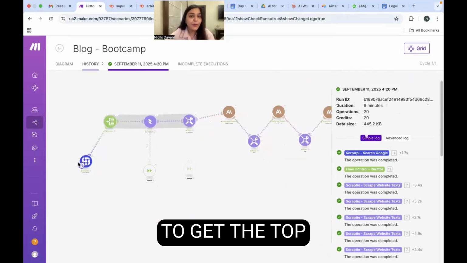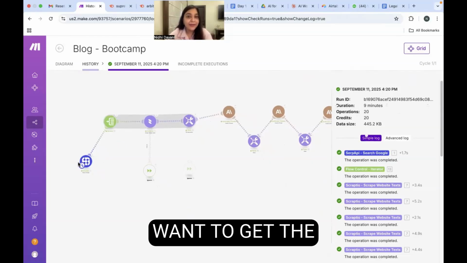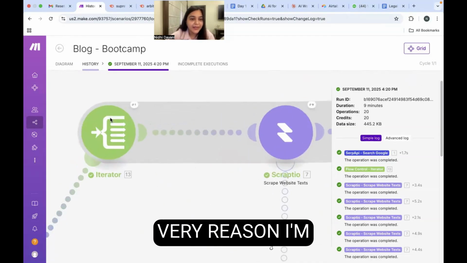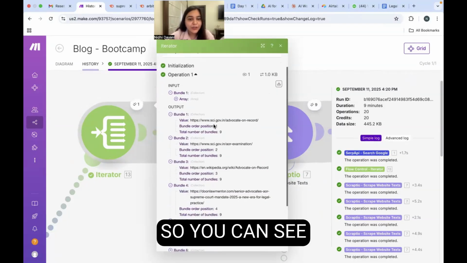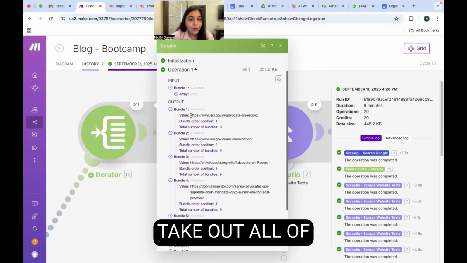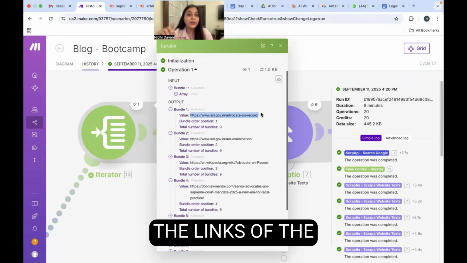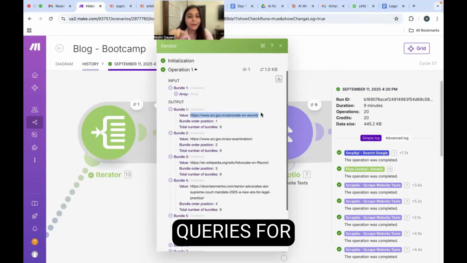So once I'm able to get the top 10 queries, I want to get the links of those articles also. And that's the very reason I'm using iterator right here. I will show you what it does. So you can see it is going to take out all of the links of the top 10 searched queries for me right here because I want to be able to analyze these links.